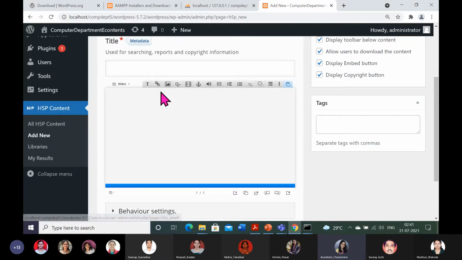One more control, image, is given by H5P. To make it more interactive or innovative, as per your contents, you can insert images also. I had done it in my course presentation with respect to my course. Some shapes, audio, and video clips also you can insert in your presentation. You can navigate to the slides. Suppose 25 slides are there and you want to take a reference here and there, you can use this button. Some audio clips also you can include. I have included it. Whatever controls I have used, I will be demonstrating to you.